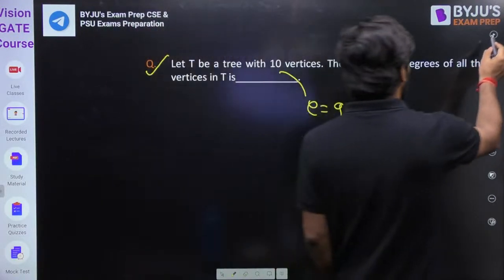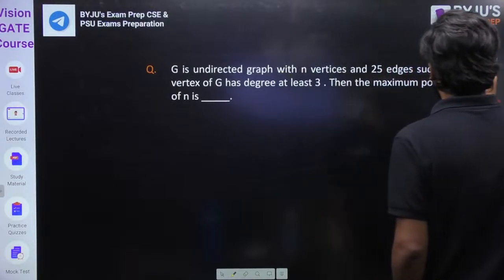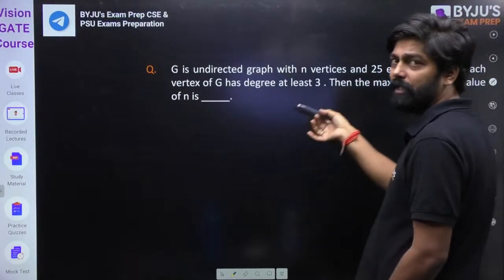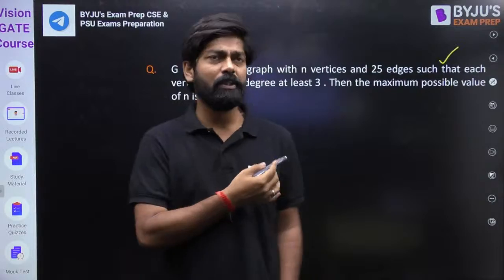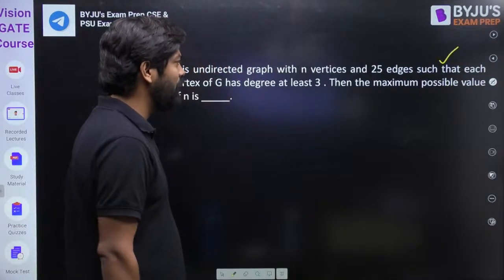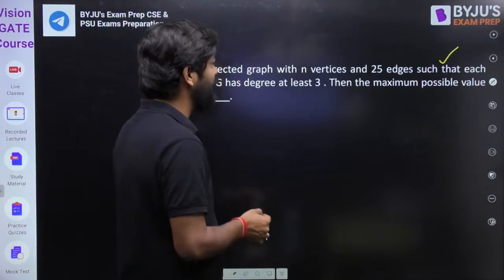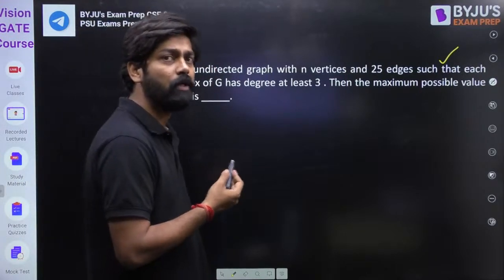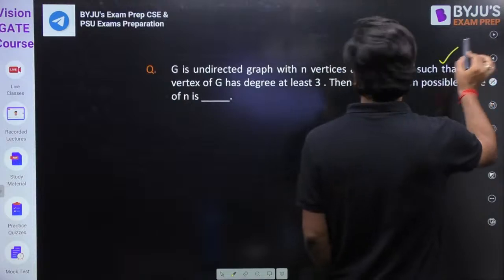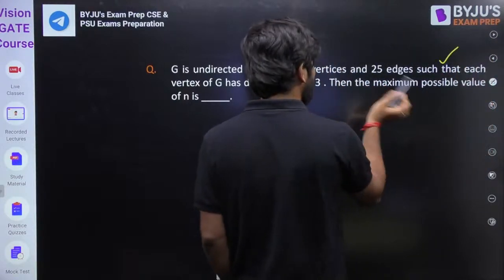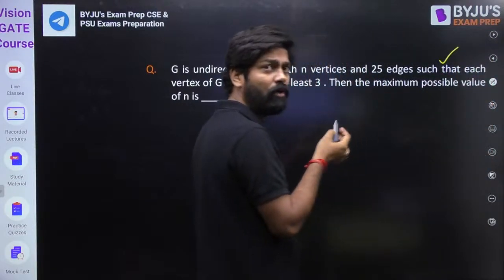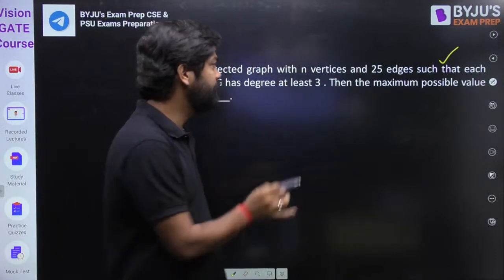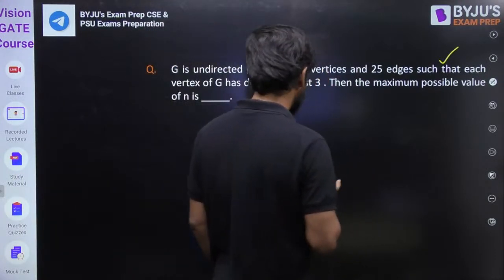Okay. So I'm skipping now. I'm skipping this one also. This one is nothing but the minimum degree formula. This is also an easy one. And they are asking about the maximum possible value of v. For the previous one, maybe 18 is the answer. And for this one, the answer will be 16. You can try.